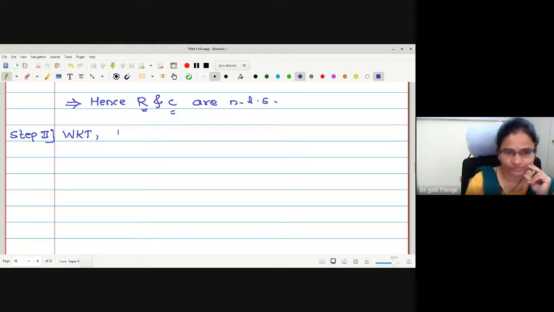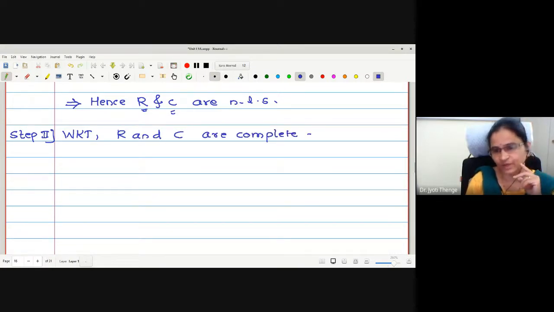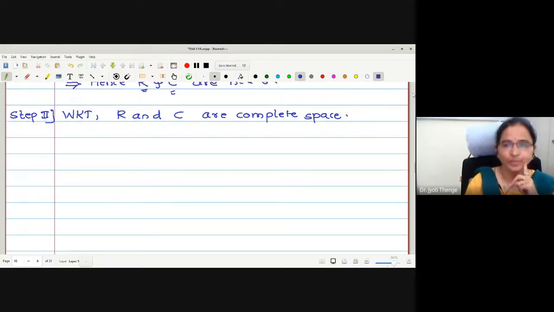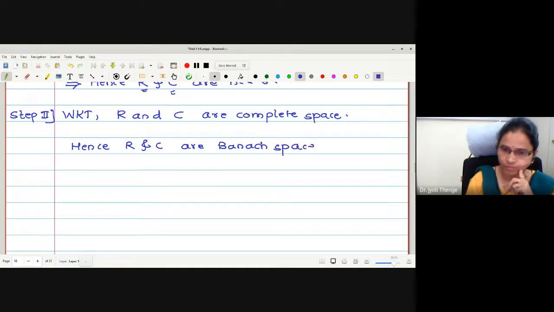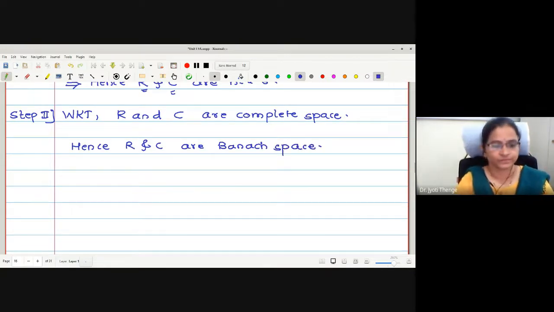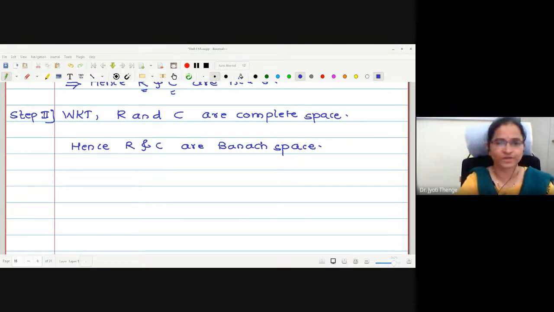Right now? At least you have to reply to me so that I can know whether you know this or you don't know this. R and C are the complete spaces. Hence, I can write both are the Banach spaces. Any difficulty with the example? If you have, you can ask me. R and C are complete spaces or not?